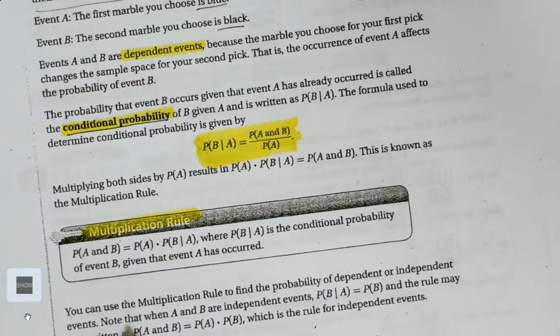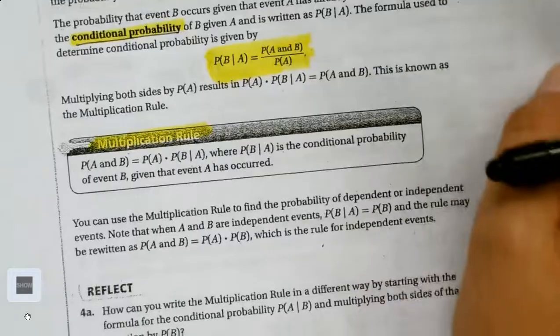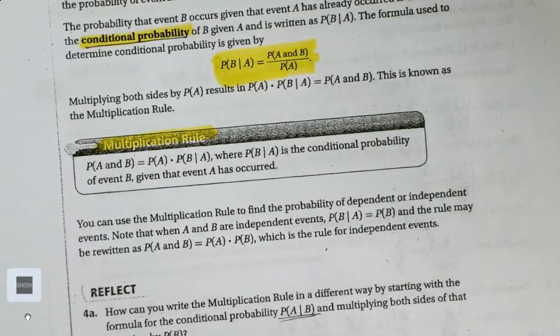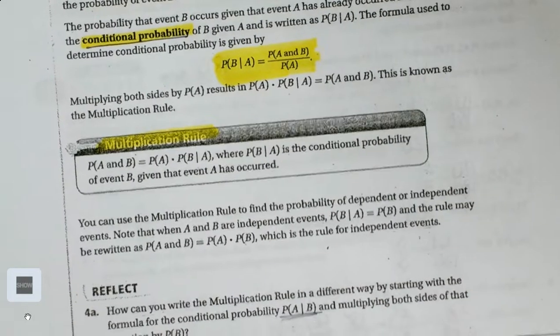Note that when A and B are independent events, the probability of B given A equals the probability of B, and the rule may be written as the probability of A and B equals the probability of A times the probability of B, which is the rule for independent events. How can you write the multiplication rule in a different way by starting with the formula for the conditional probability and then multiplying both sides of that equation by the probability of B?